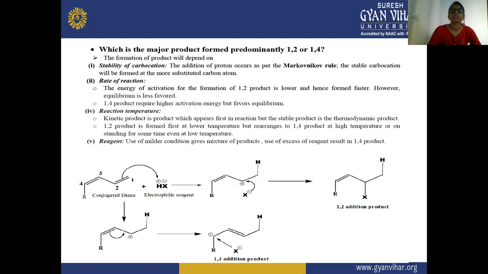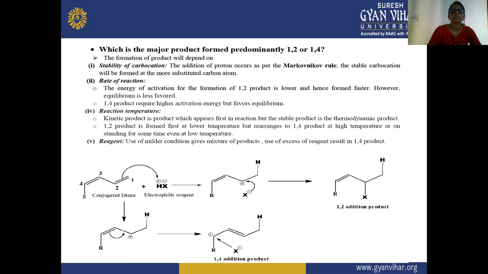Secondly, the rate of reaction. The energy of activation for the formation of the 1,2 product is lower, and hence it is formed faster. However, equilibrium is less favored. The 1,4 product requires higher activation energy, but it favors equilibrium also.